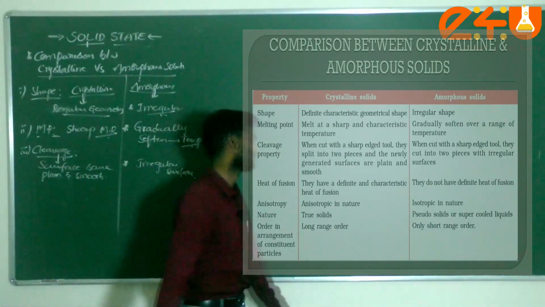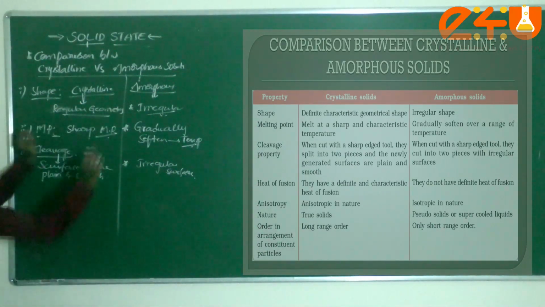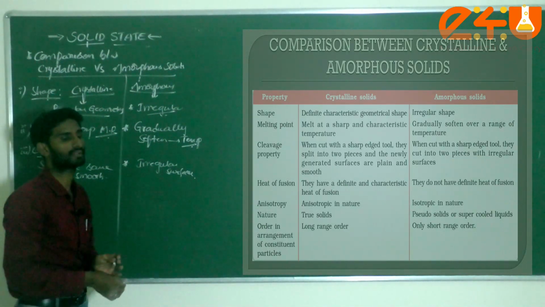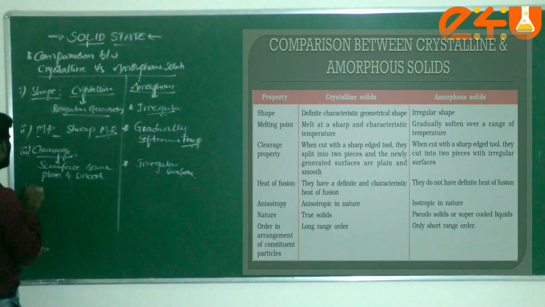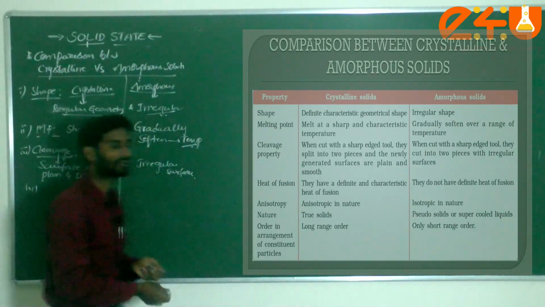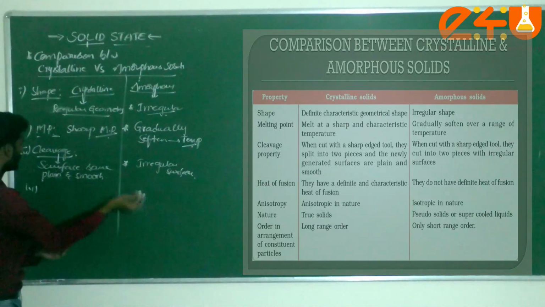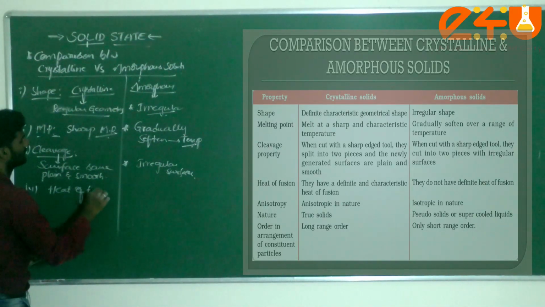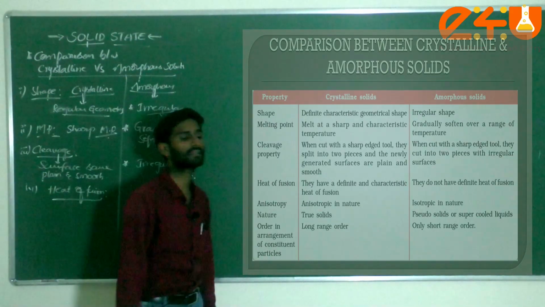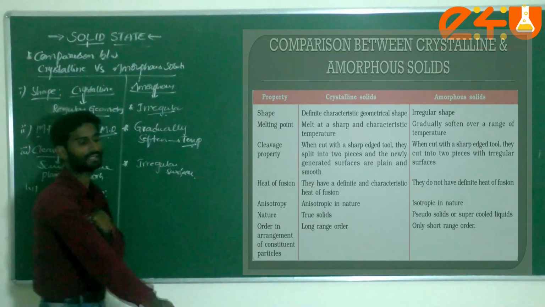Next one, heat of fusion, which we just discussed. Since all the atoms in a particular solid are very tightly bonded, if you want to break that, we have to supply a large amount of energy, the heat of fusion. More heat energy has to be applied here. Crystalline solids have a definite and characteristic heat of fusion.